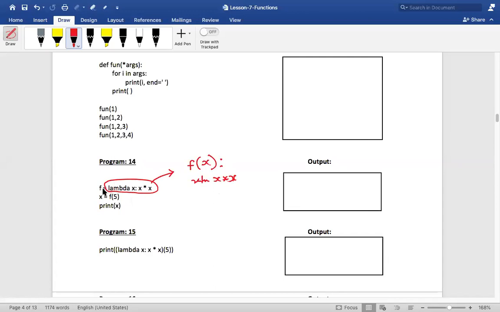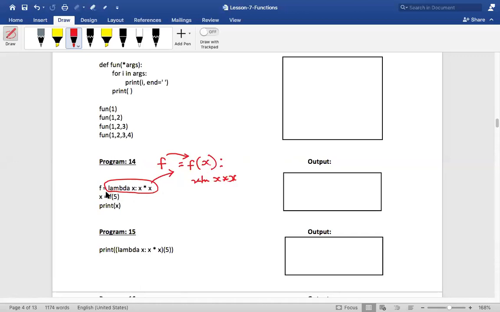Now if I say f is equal to lambda, what does that mean? It means that wherever I say f, it is nothing but an object referring to a particular function. Is that clear, my dear friends? When I say f is equal to lambda x colon x into x, I am making this f refer to this particular function. Is that clear? Yes or no? Okay.